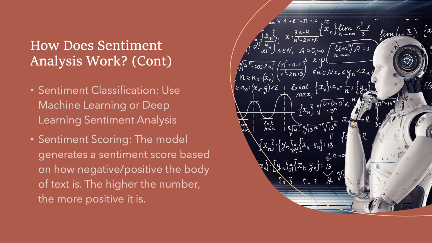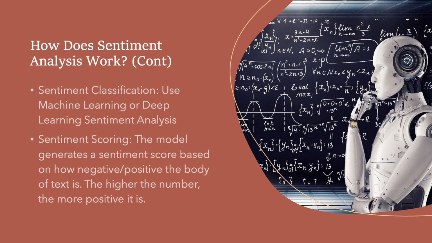Models can fall into two broad categories: machine learning based sentiment analysis, which uses traditional ML models like logistic regression, naive Bayes, and support vector machines. These models can learn patterns from labeled training data, so positive and negative tweets. It also uses deep learning based sentiment analysis.